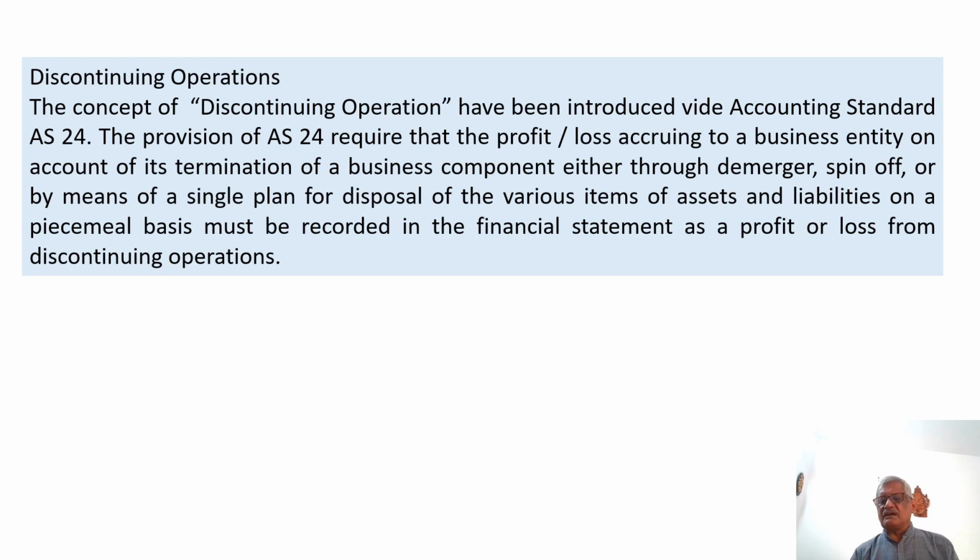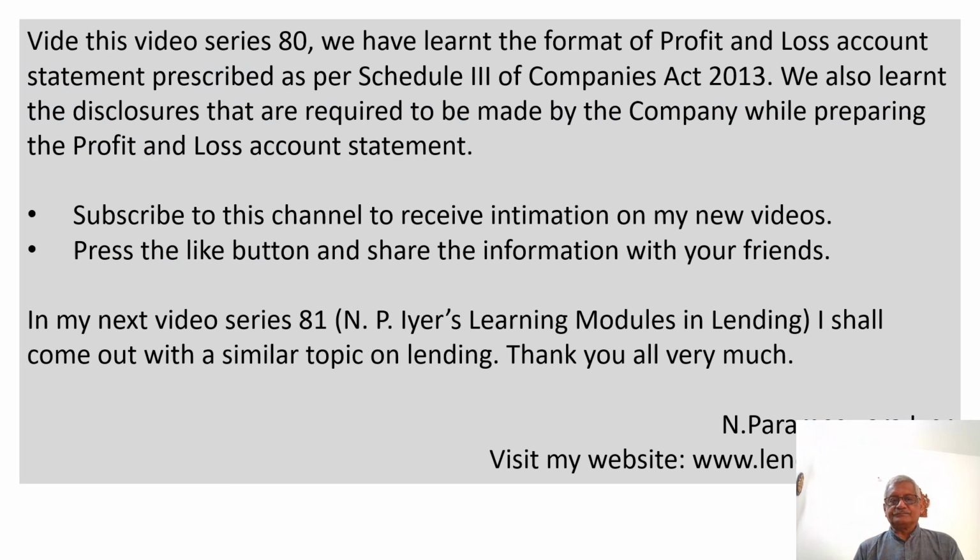So the change is that they have prescribed a specific format and certain guidelines as to what should be additionally furnished by way of a note. They also brought in that the profit or loss on account of exceptional items, profit or loss due to extraordinary items, and profit or loss on account of any discontinuing operation shall also be furnished separately.